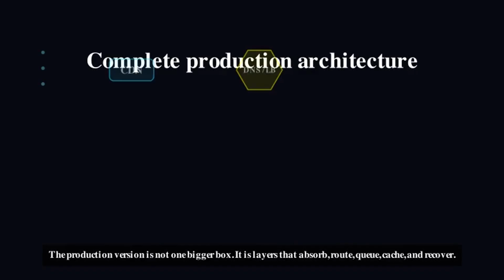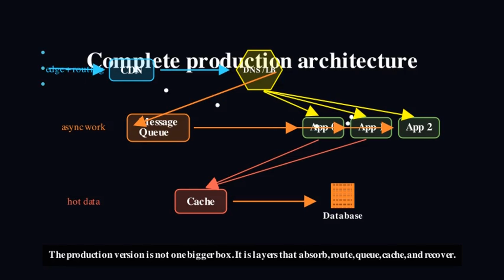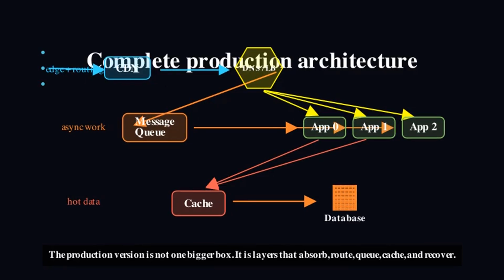So here is what real production traffic actually looks like. Users hit a load balancer. Static assets are served from a CDN. Dynamic requests enter a message queue. Workers process them across multiple app servers, pulling data from a cache layer and a database. Each layer scales independently. Each layer has a purpose.